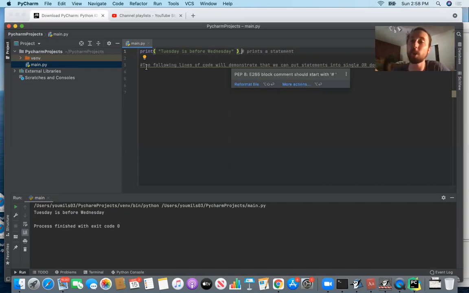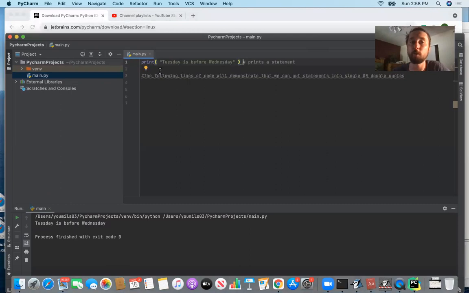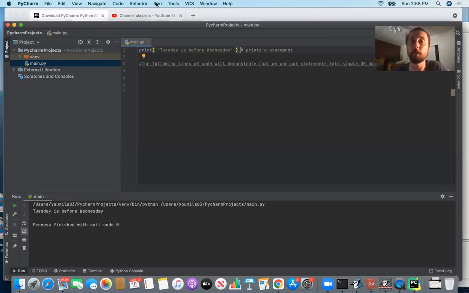This is totally optional. It wouldn't create any issues if you try to run this code, it wouldn't fail to compile. You can still run this and it's still going to say Tuesday is before Wednesday, and there's no issue with these two comments. But for the purposes of good etiquette, what we typically see in computer code is a space in between the hashtag and the first letter of the comment, right? And then it doesn't really have any issue with that anymore.